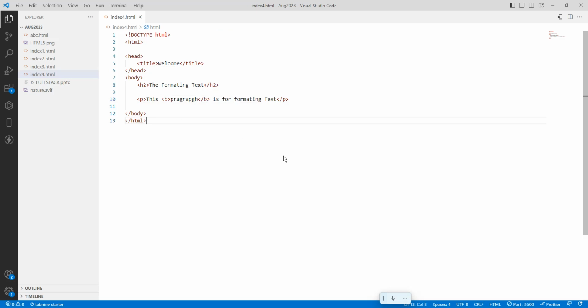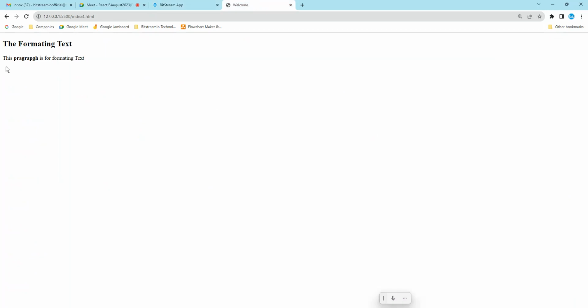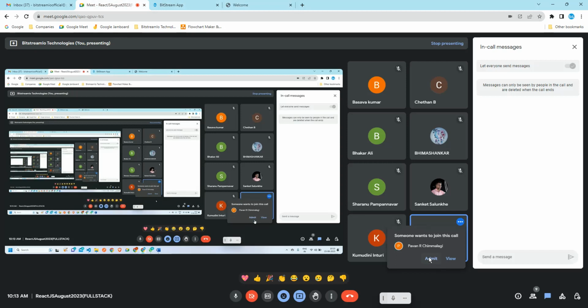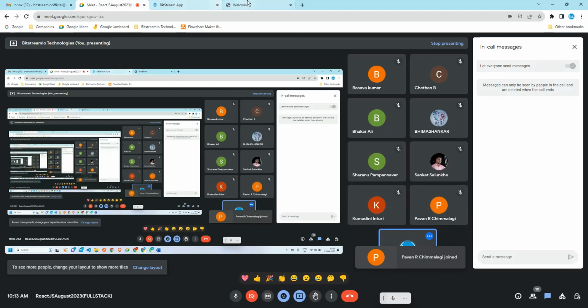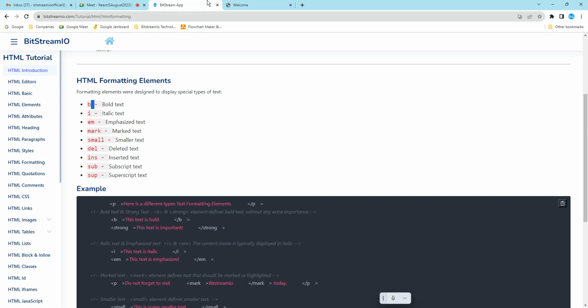Okay, so what is this? We'll see the output. See here, this part of the paragraph is highlighted. Why do we need this? If you want to highlight some subtext in a paragraph, you use this. So the bold text, B, is there. This is a bold text.